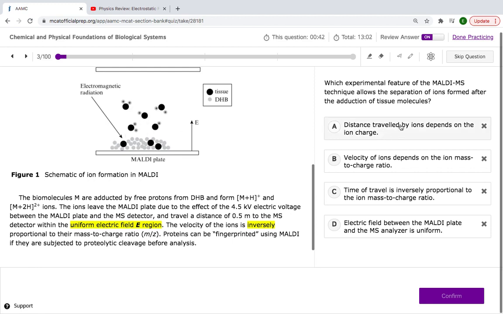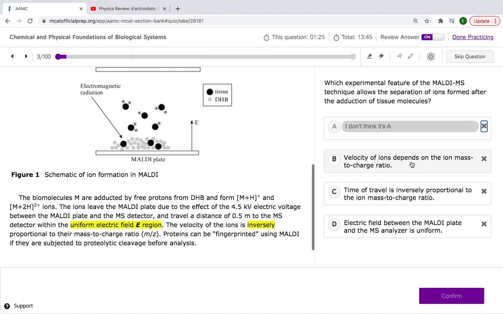Okay, let's see. They're asking why there is separation of ions here after we put in these tissue molecules. Okay, the distance traveled by ions depends on the ion charge. No, it's not this one. Why? Because we have a uniform electric field. I knew it. If we have a uniform electric field, it doesn't matter, because we have the same electric field going on here. It doesn't matter the charges, okay?